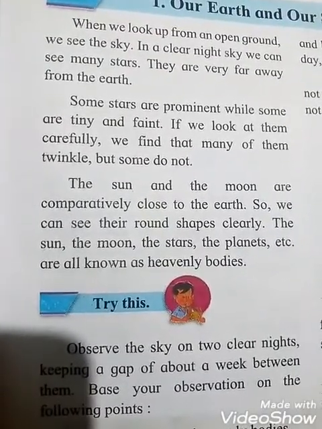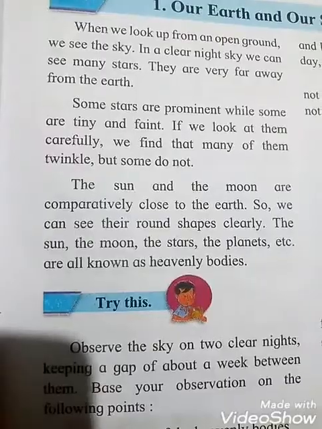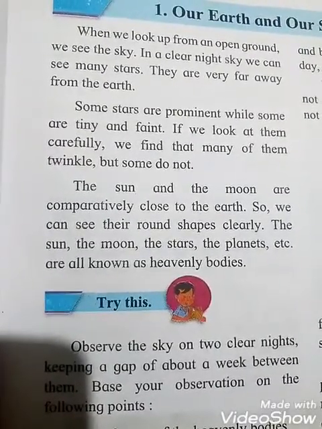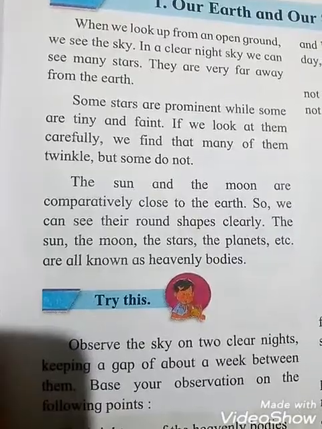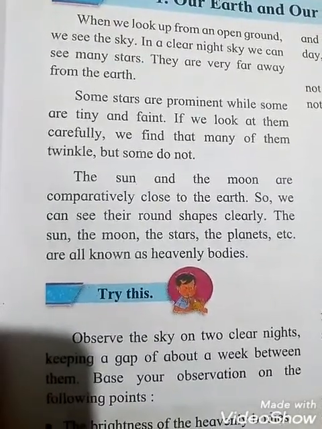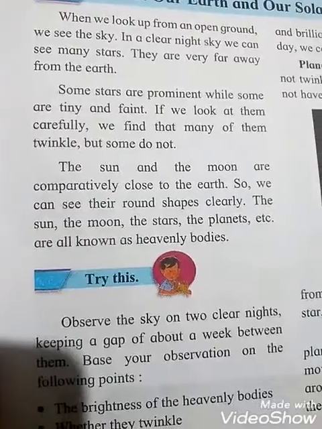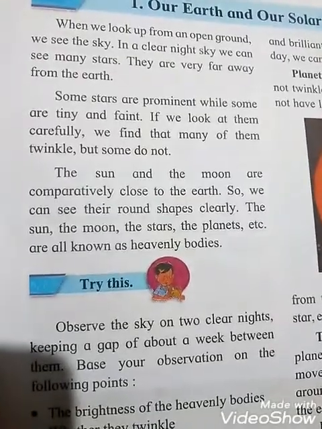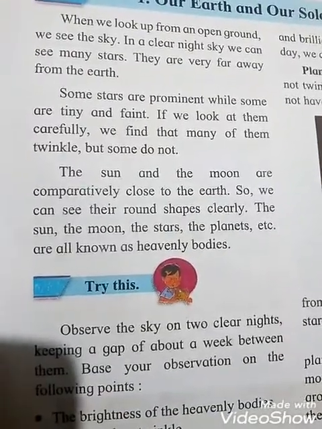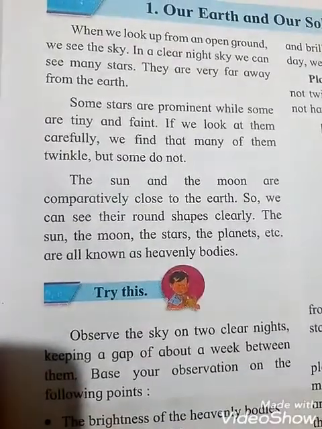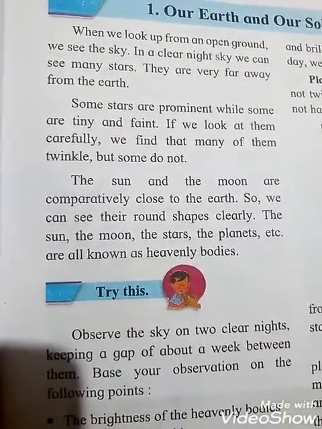See students, a heavenly body is a planet, star, moon or other natural object in space. You should know about it.